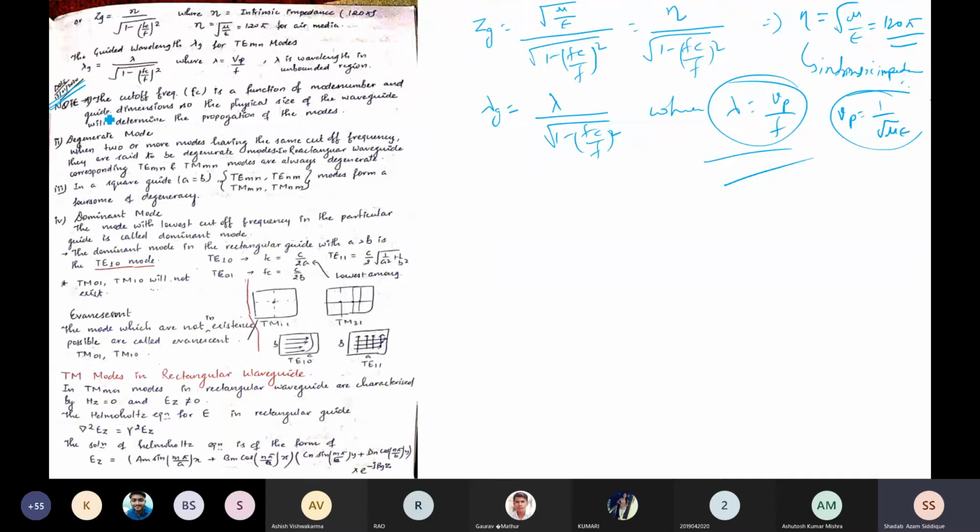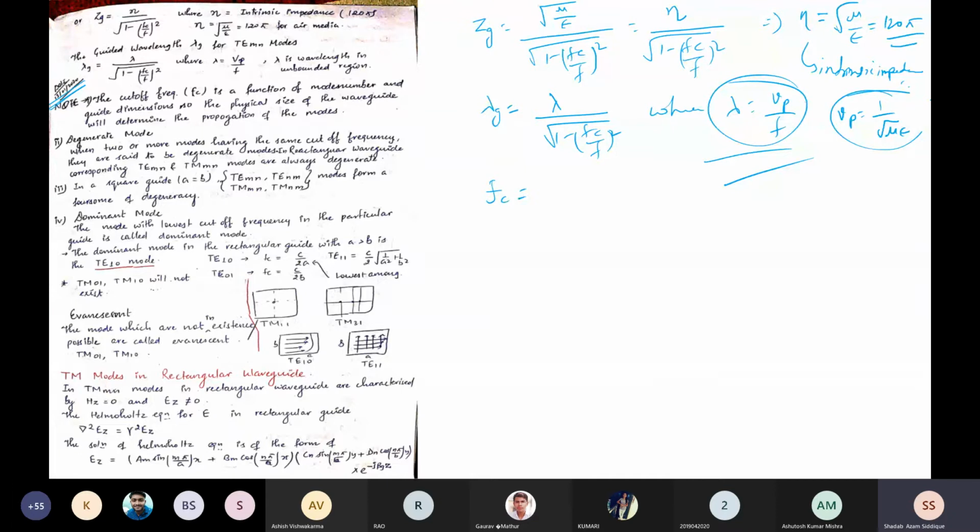First note: the cutoff frequency fc is a function of mode number and guide dimension. So the physical size of the waveguide will determine the propagation of the mode. What was the cutoff frequency formula?